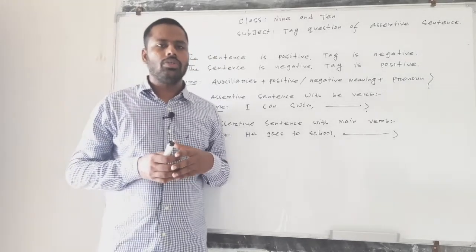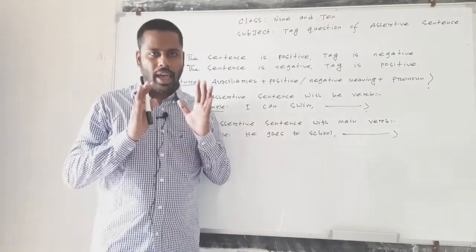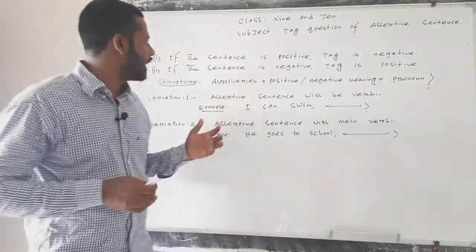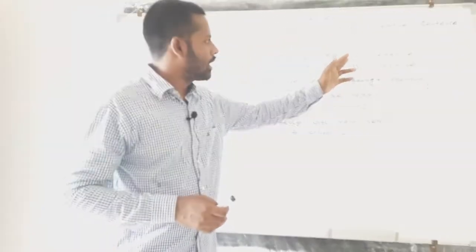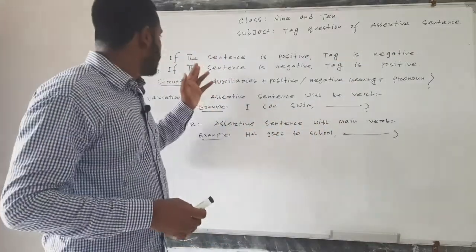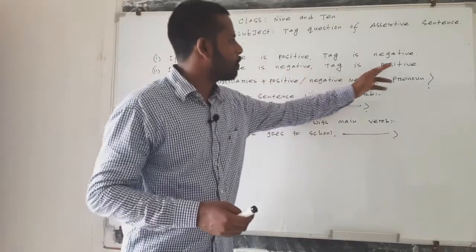If you want to form the tag question of an assertive sentence, you should bear in mind two approaches. I have written two approaches here. If the sentence is positive, the tag is negative. On the reverse, if the sentence is negative, the tag is positive.